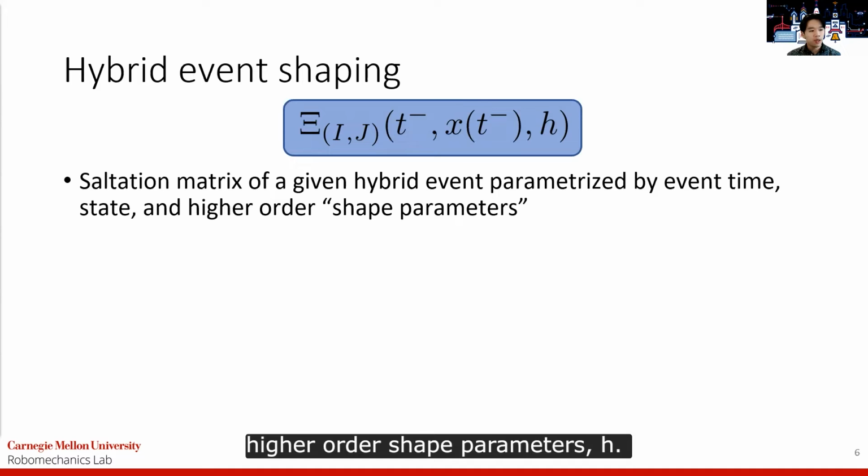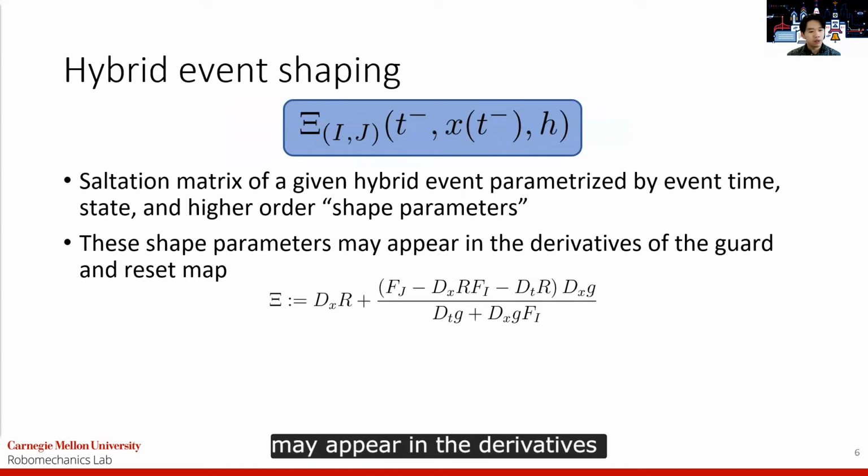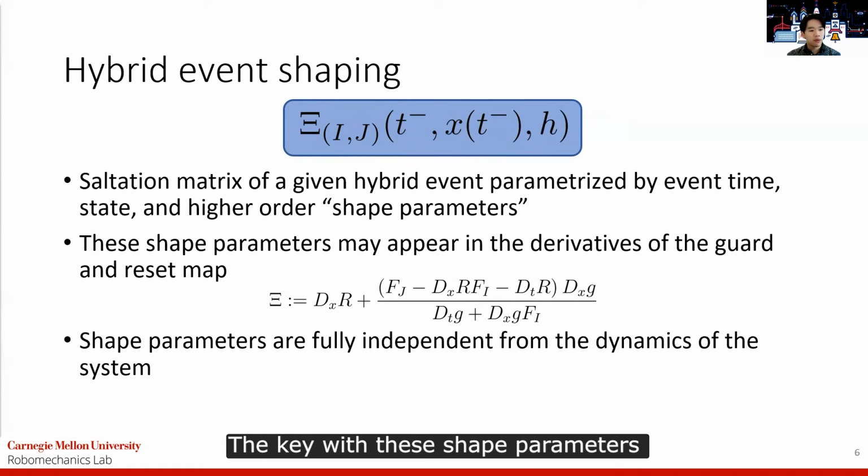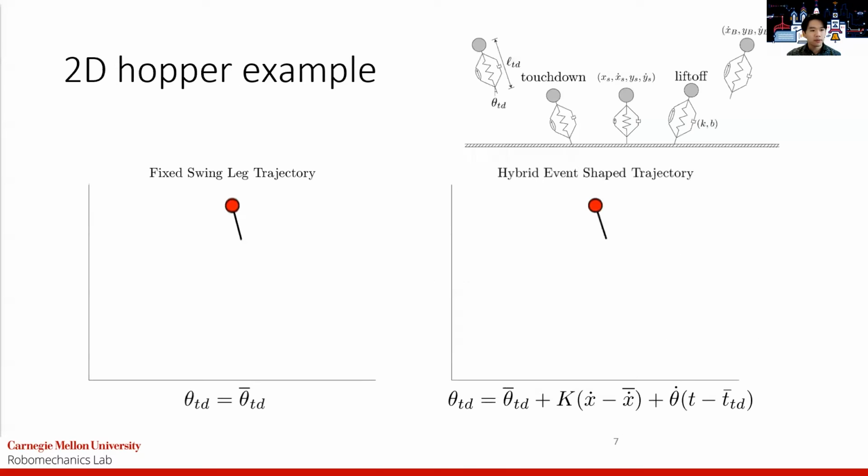parameters h. These shape parameters may appear in the derivatives of the guard and reset map that make up the saltation matrix reproduced here. The key with these shape parameters is that since they do not appear in the actual nominal dynamics of the system, they do not affect a nominal orbit and can be tuned completely independently for stability. This tuning for stability gives us hybrid event shaping.